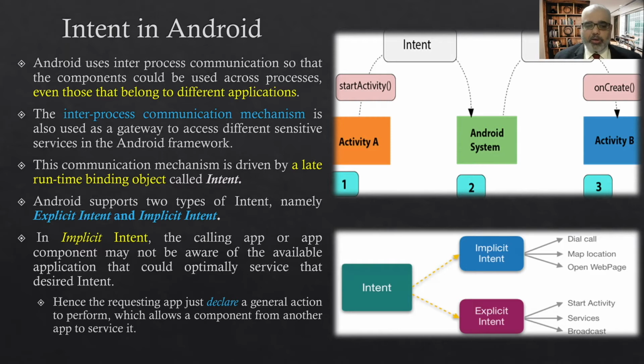You specifically call that. Whereas the other type of intent is an implicit intent, in which you do not know which particular application will do a particular service that you want done. So for example, if I want to browse a particular website, I saw a link in WhatsApp, and I just click that particular link in WhatsApp. Now WhatsApp doesn't know what browsers I have, or in which particular browser it will open. This comes into the category of implicit intent.